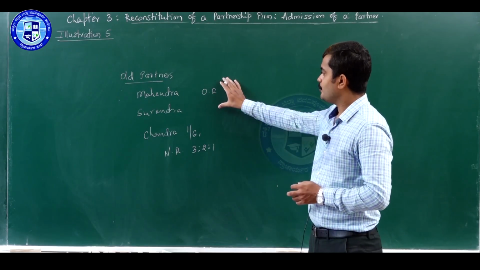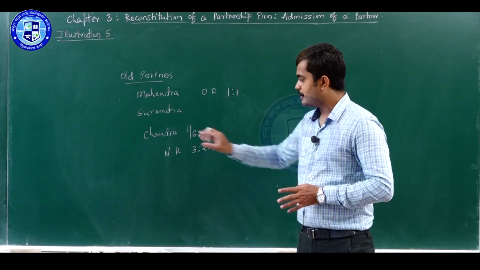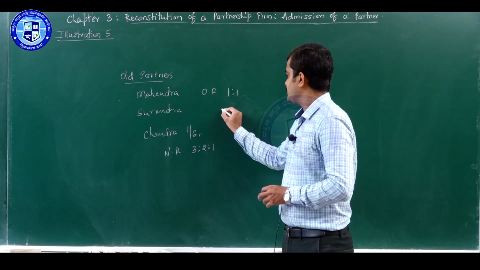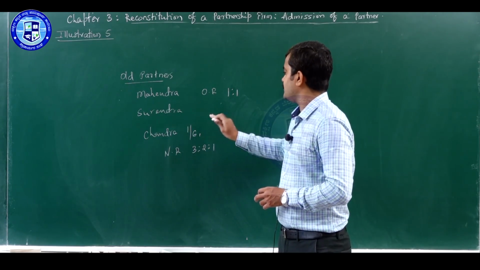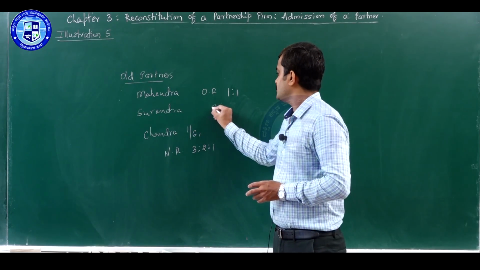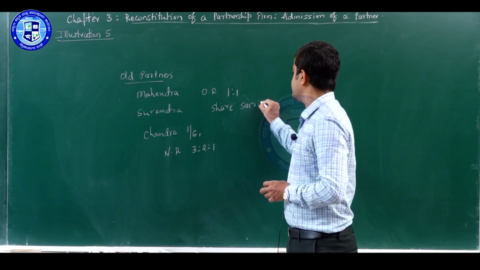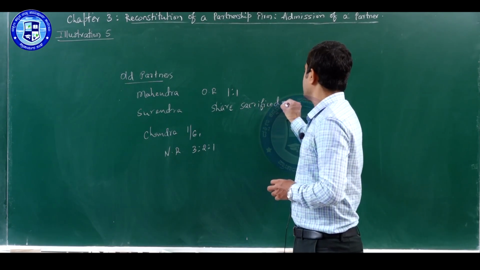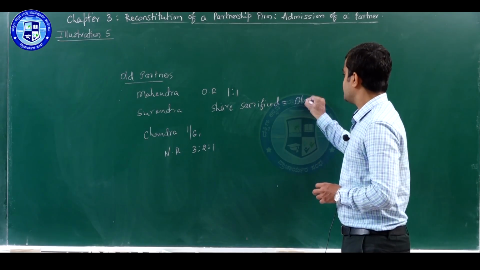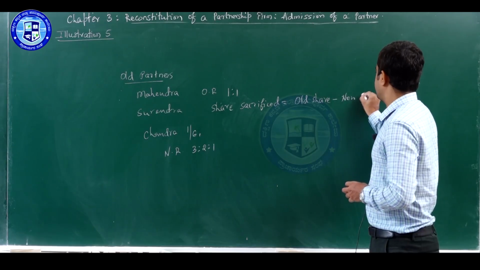We have the old ratio of old partners, and we have the new ratio of all partners. So what is the formula to calculate sacrifice ratio? Share sacrificed equals old share minus new share.